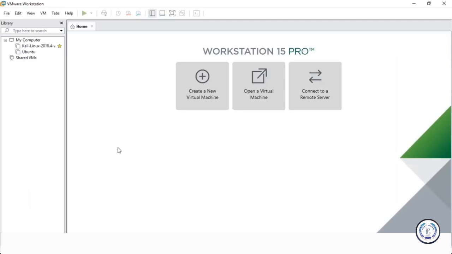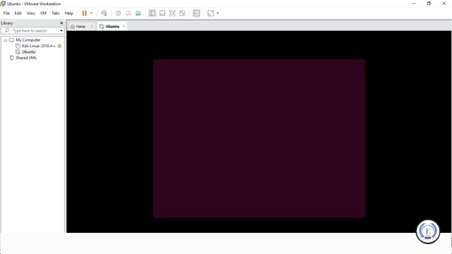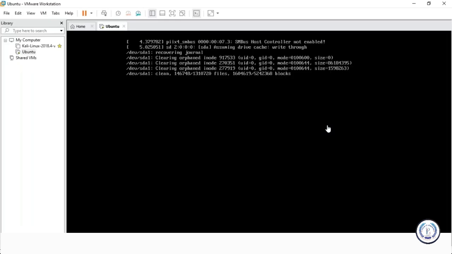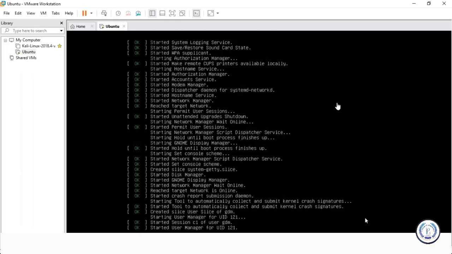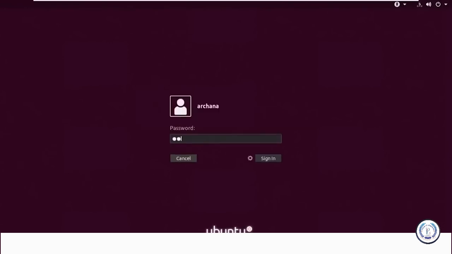Let's go back to VMware Workstation. As you can see, I already have my Ubuntu operating system installed. Installing Ubuntu is very straightforward. So just take a look at the instructions that you need to know when you're installing Ubuntu. Once you've done the installation, it should look something like this. So let me power up my Ubuntu operating system. As you can see, once you install, you'll land on this page and it's asking for the password. You set up this username and password during the installation process, so don't worry about it.